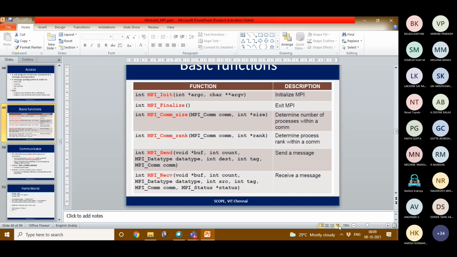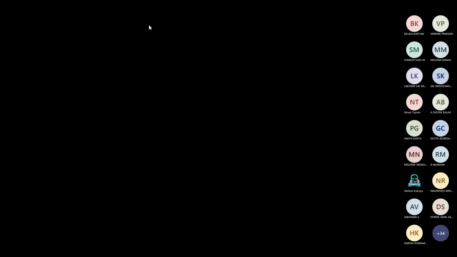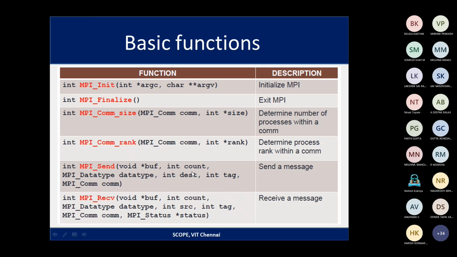And also we discussed there will be 6 basic functions with which we use MPI. First is MPI initialization for initializing MPI, then MPI finalize for exiting MPI, and MPI communicator size, which determines how many processors are required. And this function determines the process rank. So for a particular processor, what is the rank, that ID we will be getting.